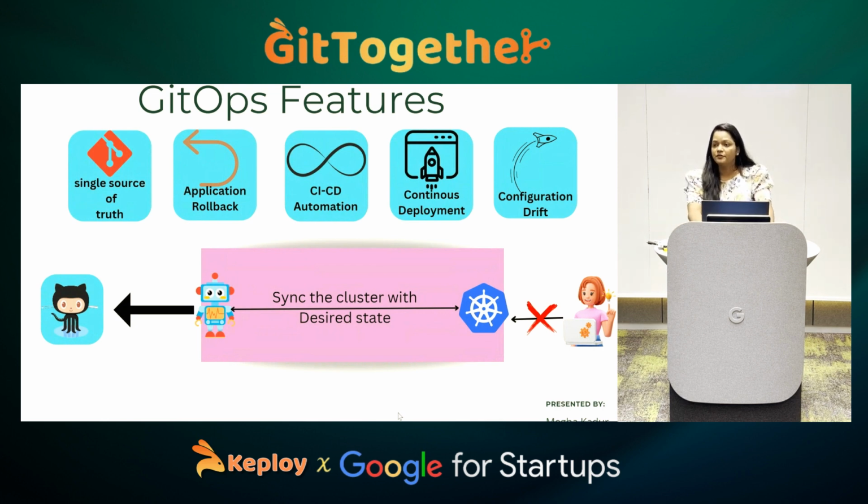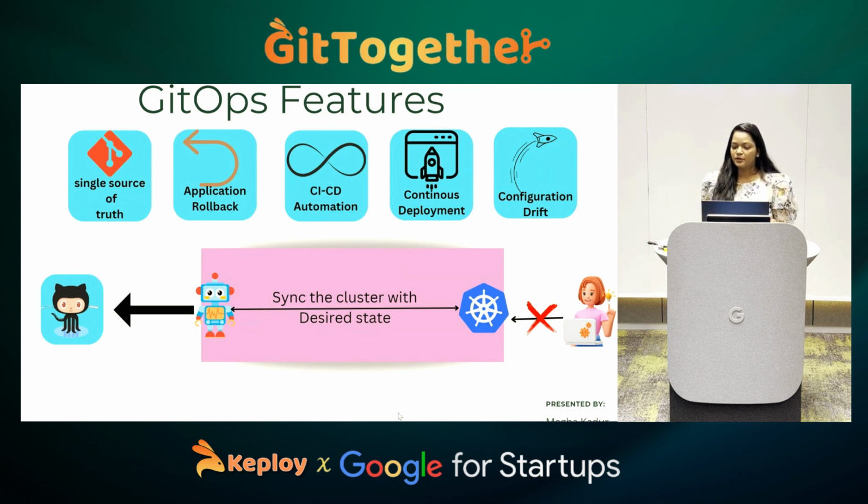Then we have configuration drift. Sometimes configuration drift happens, right? Someone will commit and we don't know who has done it. In GitOps, this is not going to happen. So here you can see there is a robot. Think of it as a GitOps agent which is sitting in your cluster, and its main task is to monitor your configuration repository.